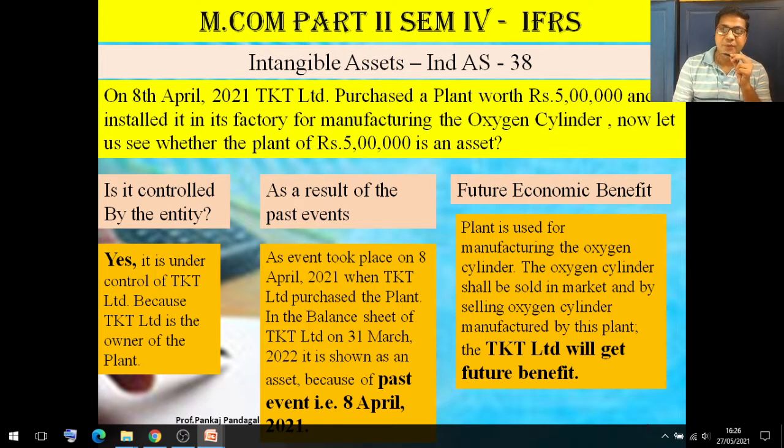So whenever we talk about whether something is an asset, we should think about these three parameters: control by the entity, result of a past event, and future economic benefit.